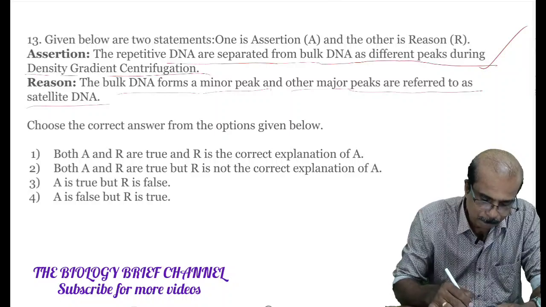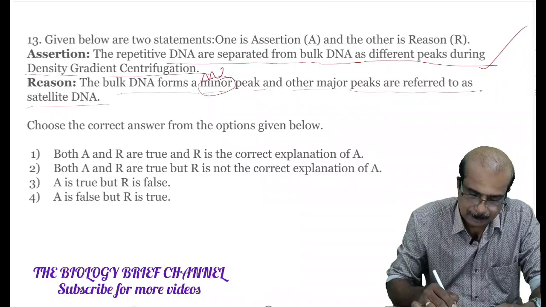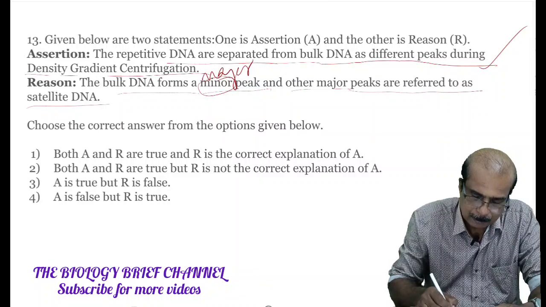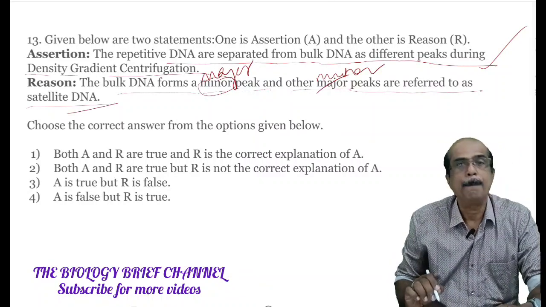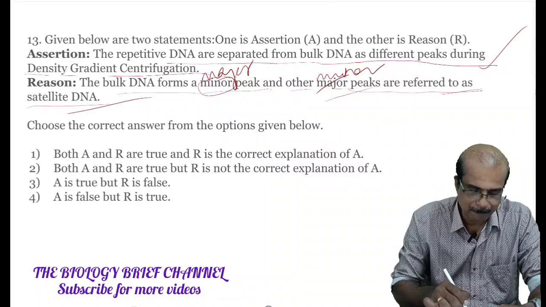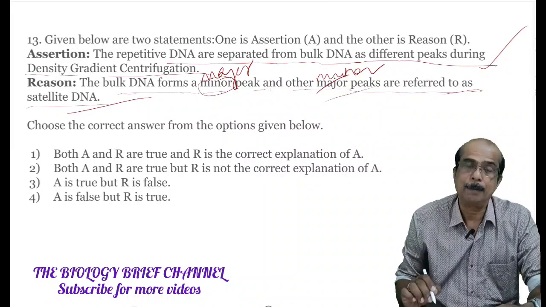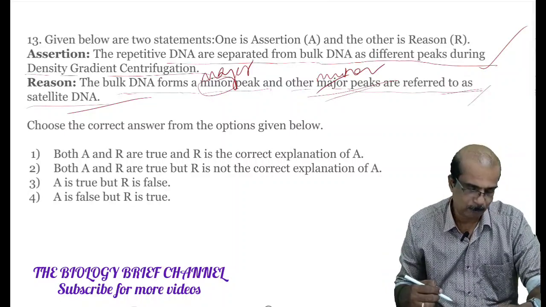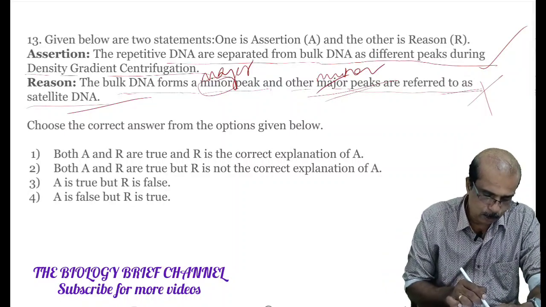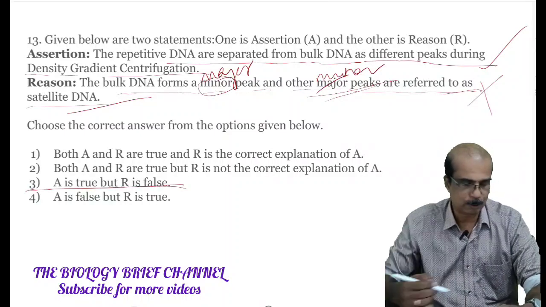The bulk DNA forms the major peak and the satellite DNA forms other minor peaks. Bulk DNA forms major peak and satellite DNA forms minor peaks. The reason is wrongly given here. So our answer is A is true, R is false. Third option will be the answer to this question.